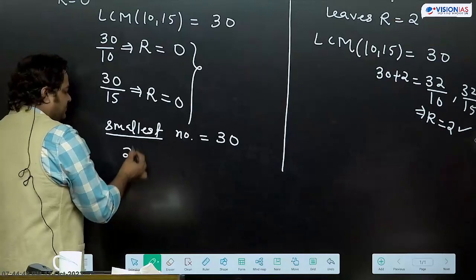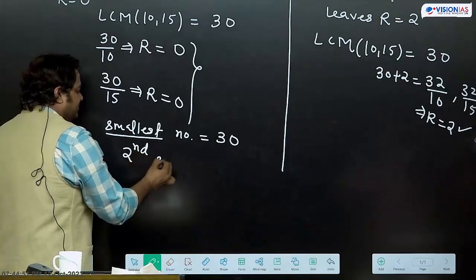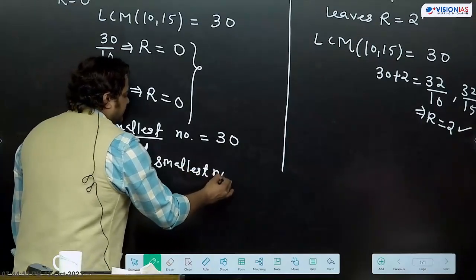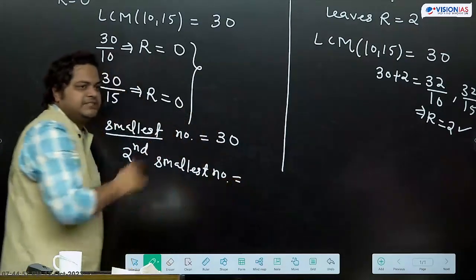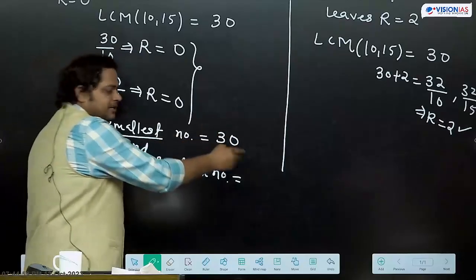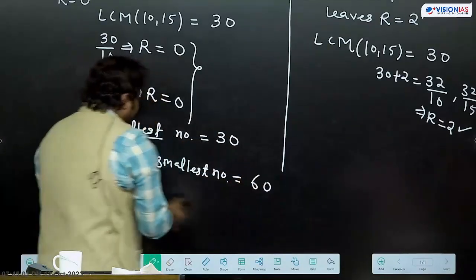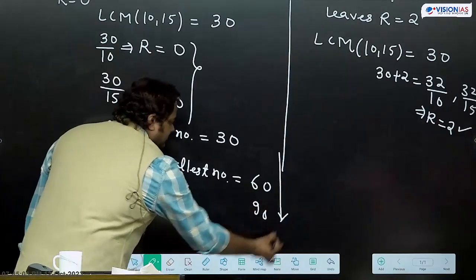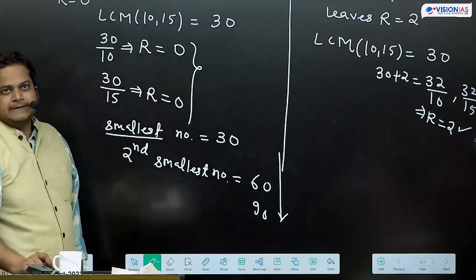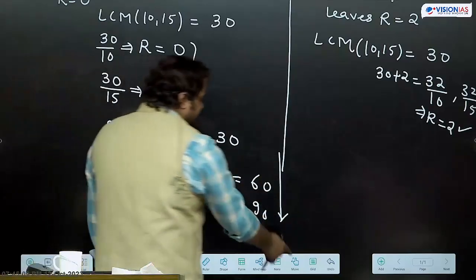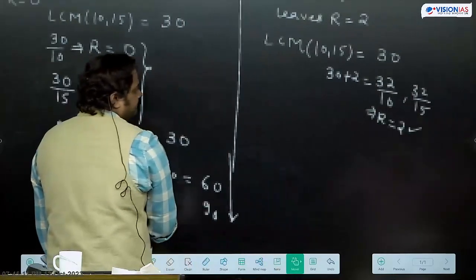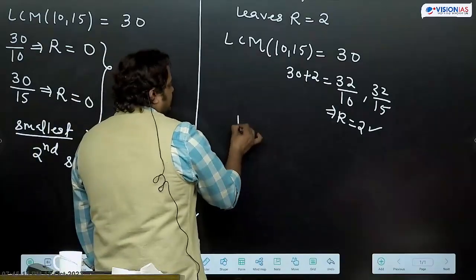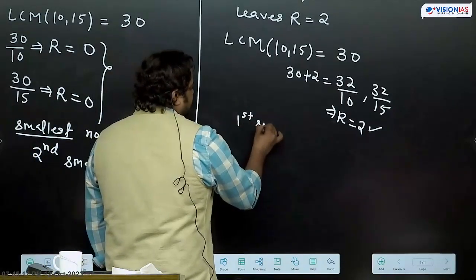If I ask you what is the second such smallest number when divided by 10 and 15 leaves remainder 0, the second multiple of 30 is 60. Third smallest 90. So basically the multiples of these. Correct. The same way here. First smallest is this 32.